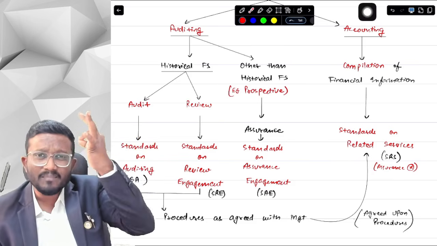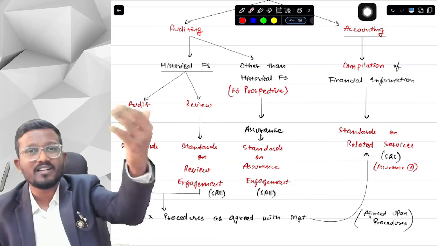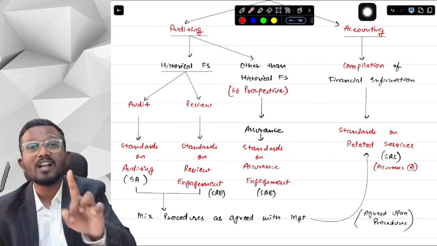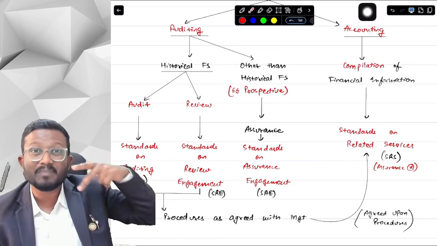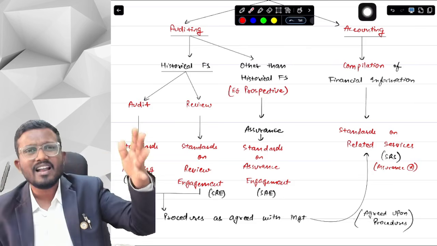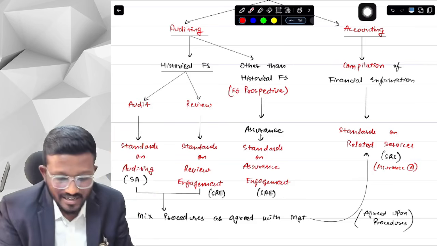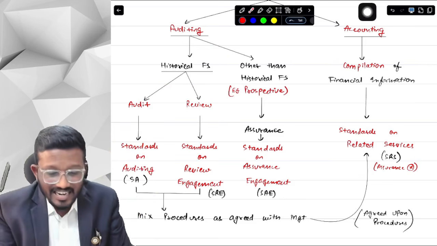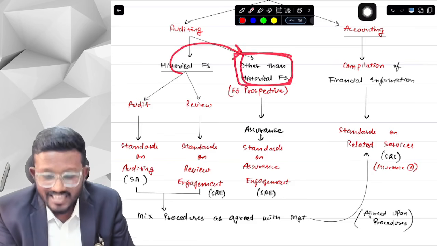All the financial statements that you have studied, that you have made till now from your class 11 to your CA Inter, CA Final, are all historical financial statements because they were based on past events, past transactions, like for the year ended as of 31st March. So these are all historical financial statements. And secondly, you can give assurance on other than historical financial statements as well.